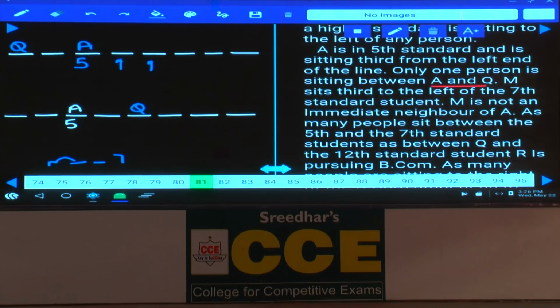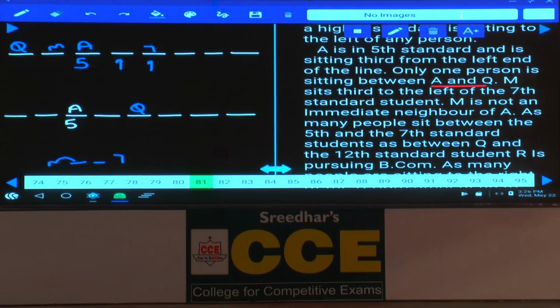Now, if 7th standard is here, then M and Q must be in the same place, which is not possible. And then what is the next possibility we have? Next possibility, M can be here. Are you following this one or not? So 7th standard is here. If 7th standard is here, then M can be here. There are 2 possibilities in this. And next one, now this case is not possible.